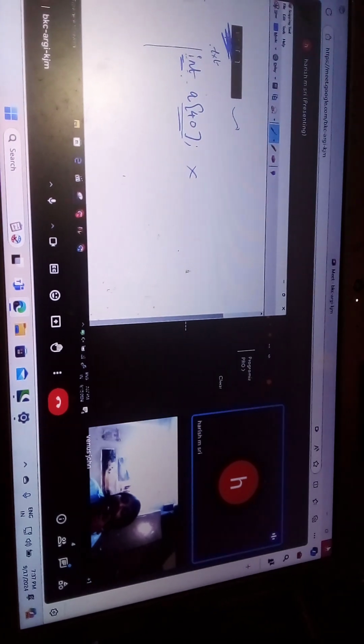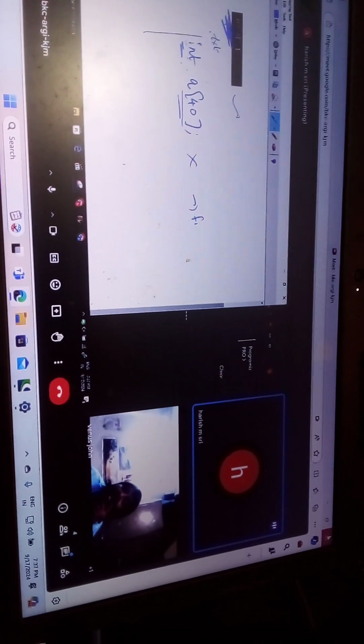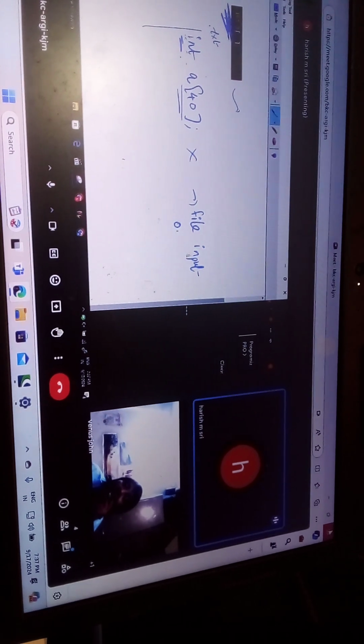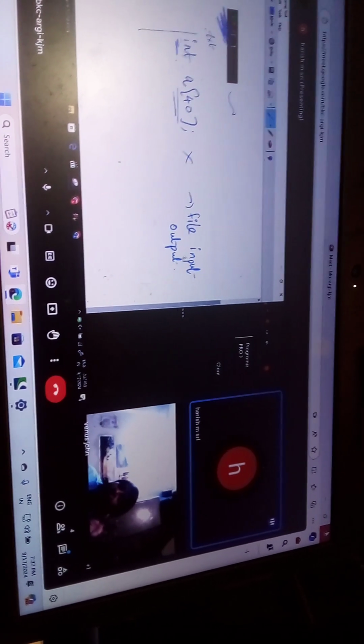That is done through what is called file input output operations. That is not within the scope of the syllabus of data structures. File handling is a separate business.